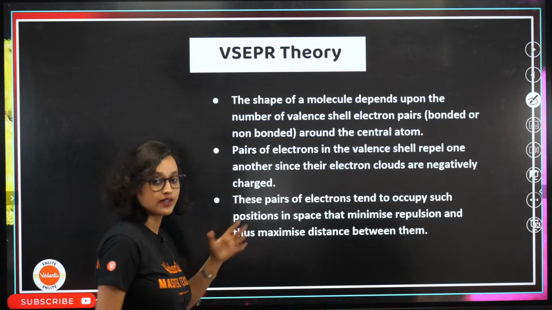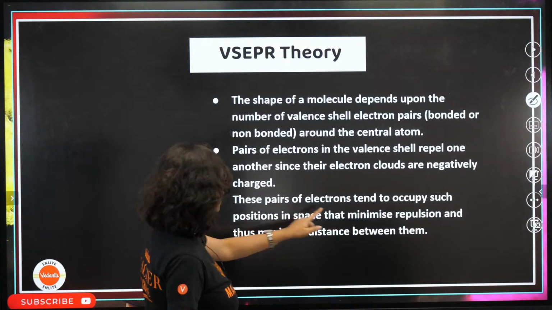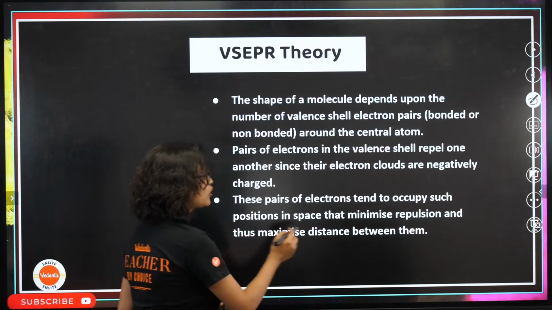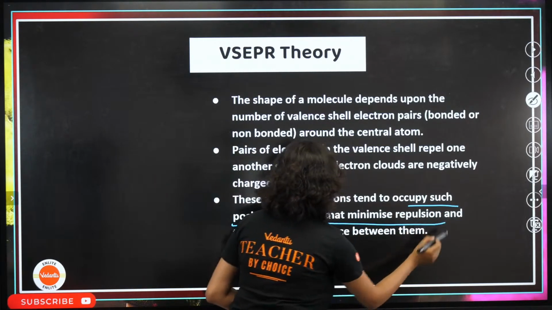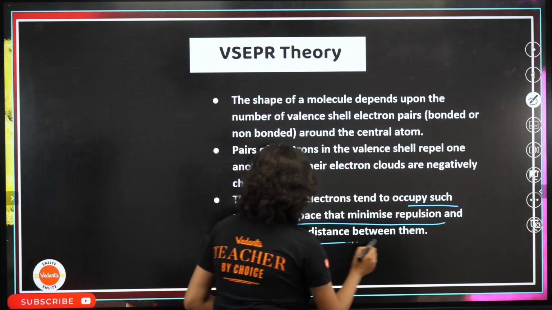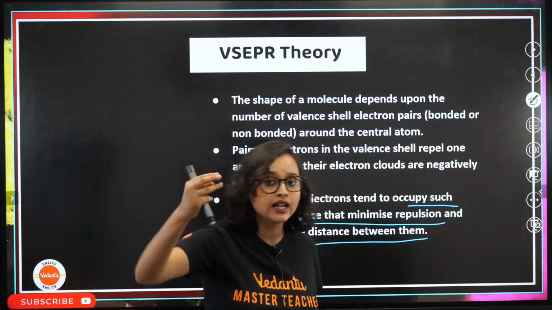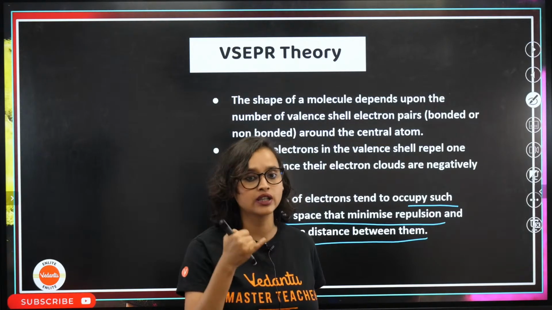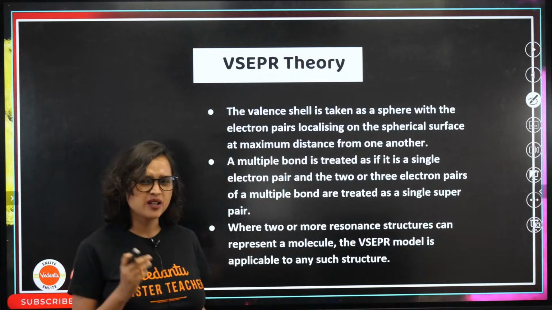Anyway, now coming back to the VSEPR theory of our electrons. Now these pairs of electrons tend to occupy such positions in space that there is minimum repulsion and maximum distance between them. That was the maximum distance between me and my brother, and that minimized the repulsion. We are fine. Now we can talk. Got it? Awesome.